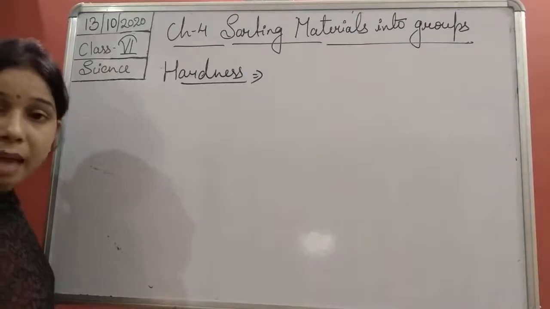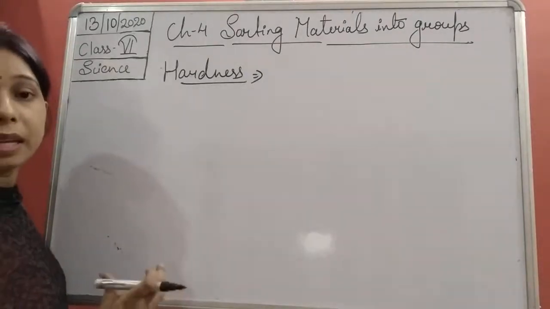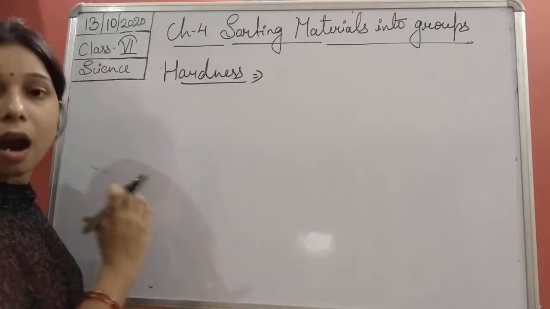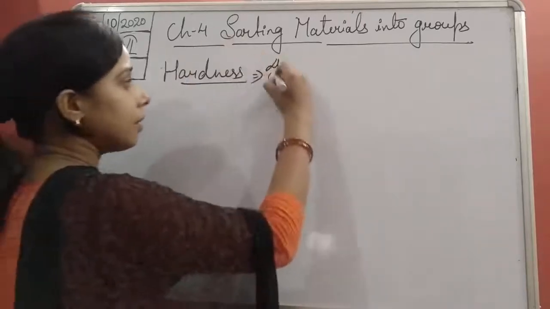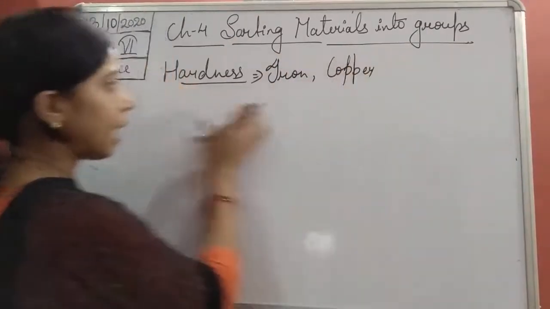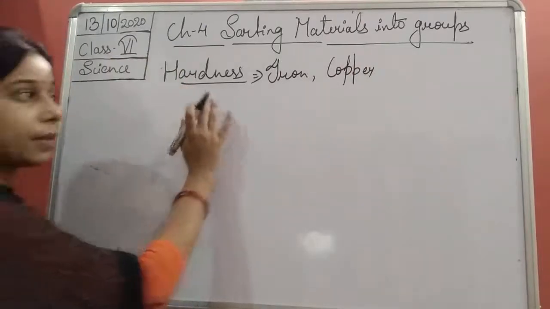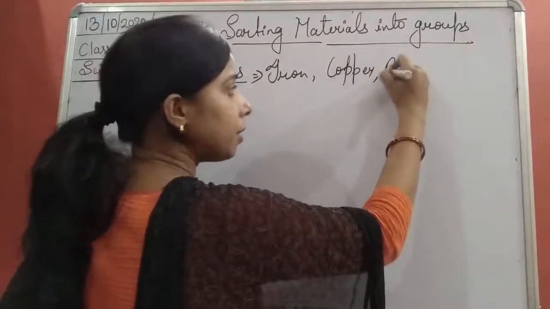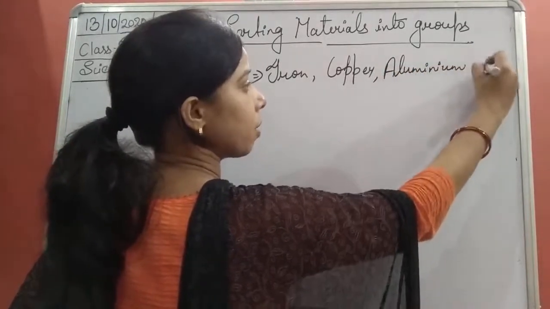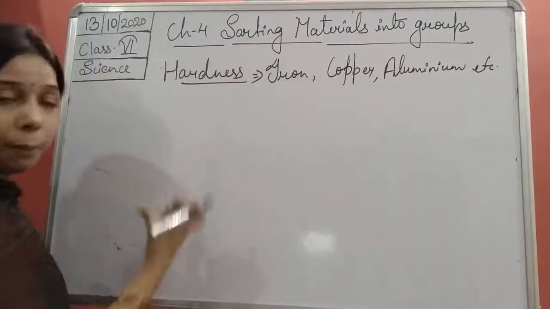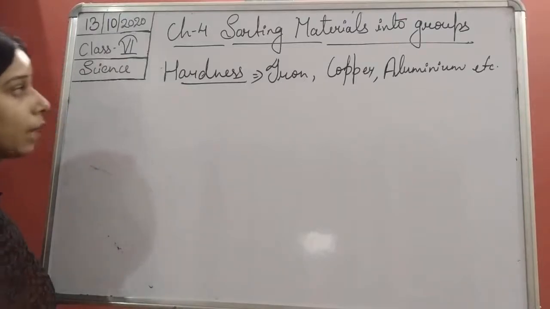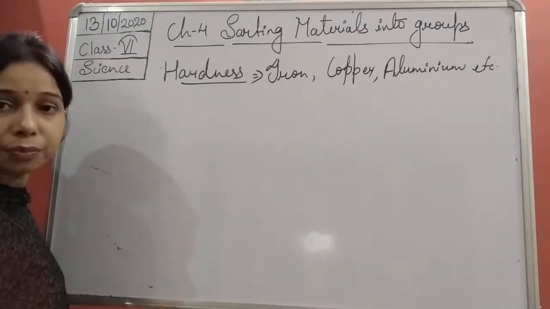A lot of examples are there, students, by which we can say this metal, this object, this material is hard in nature. Iron is there, copper is there, all the different kinds of metals are hard in nature. They possess hardness. Aluminium is there, etc. We cannot compress it. Bricks are there, students, stones are there. We cannot compress them. That is why they are hard in nature.